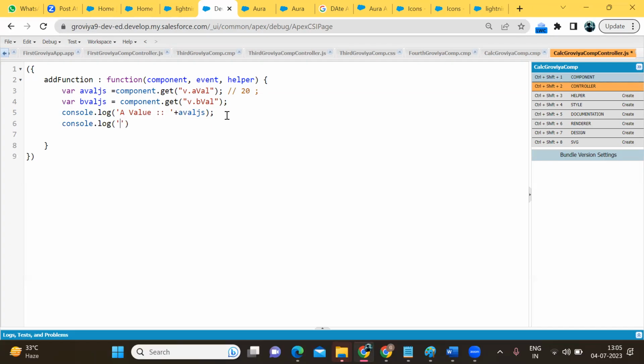Try to copy the variable name and paste it. Create it only once; the second time you have to copy and paste it, because it's case sensitive. So I'm going to display it. First we are checking, on click of the button, whether we are getting the data in the JS file or not.